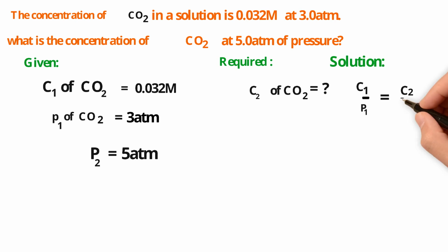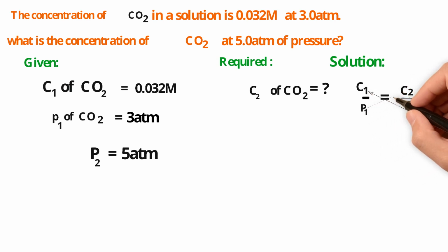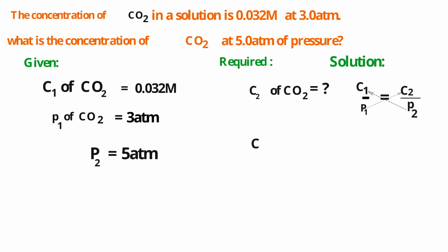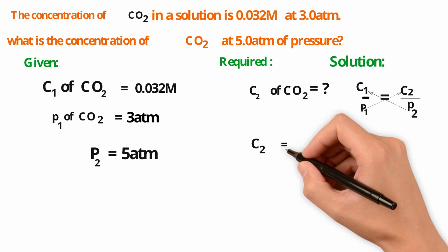Now, to determine C2, let us cross multiply: P2 with C1, P1 with C2. Finally, C2 is equal to C1 into P2 upon P1.